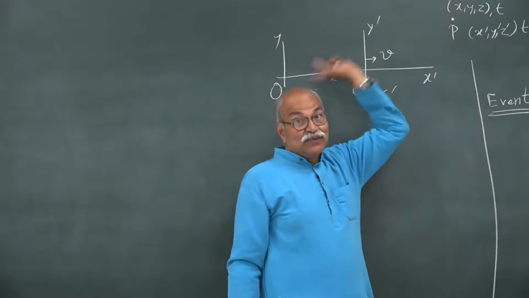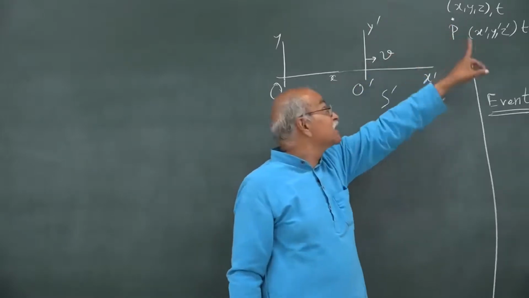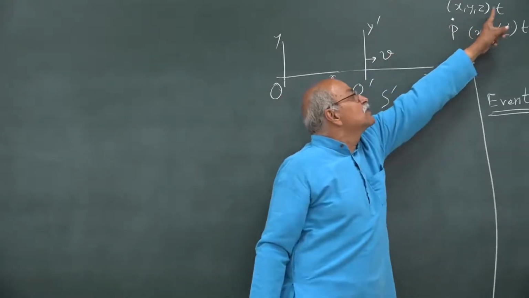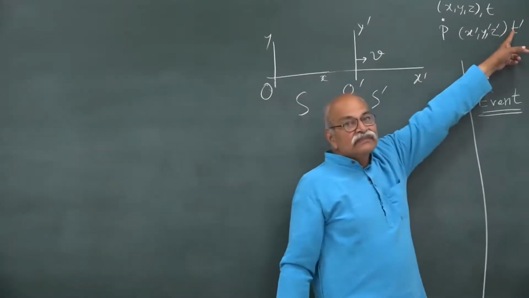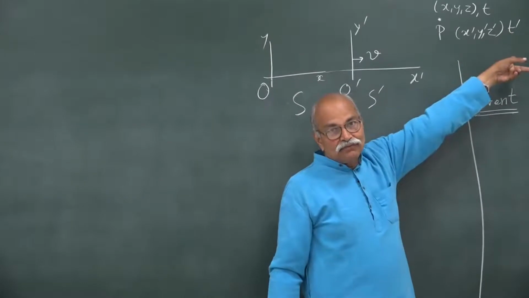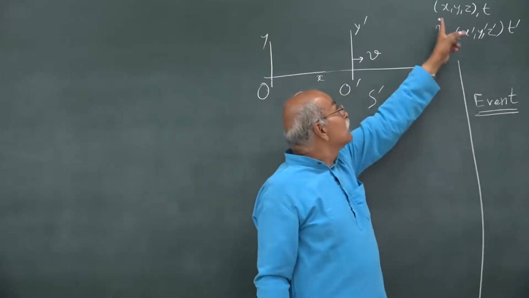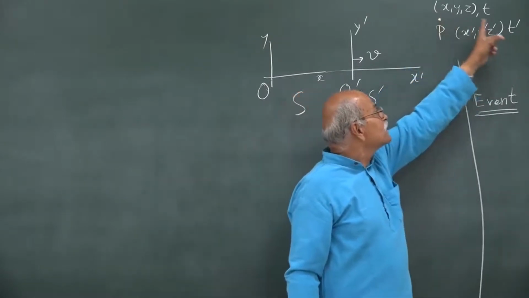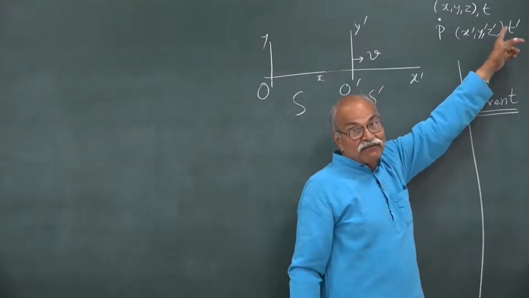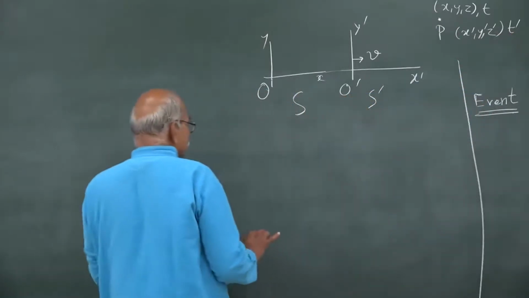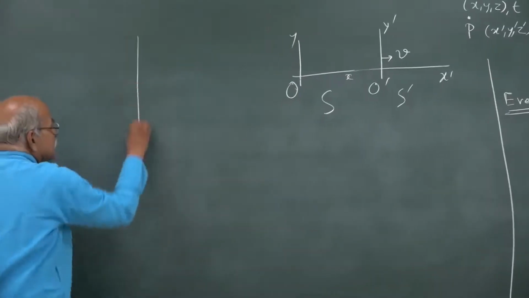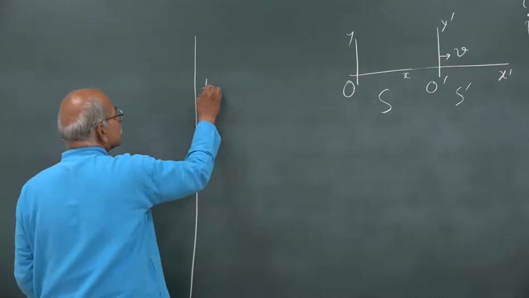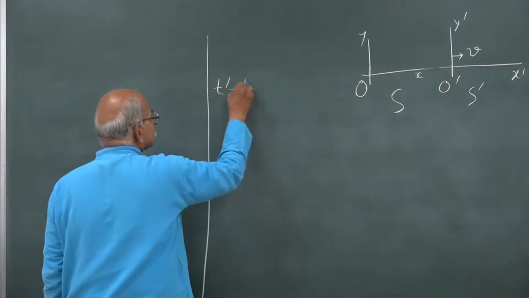Between these two events, how much time has elapsed, that is t, because t equal to 0 is the origin crossing, and that is t prime. Origin crossing is t equal to 0, t prime equal to 0, and the particle is here, that event is at time t prime. So from our experience, we write that t prime is the same as t, that is 1.